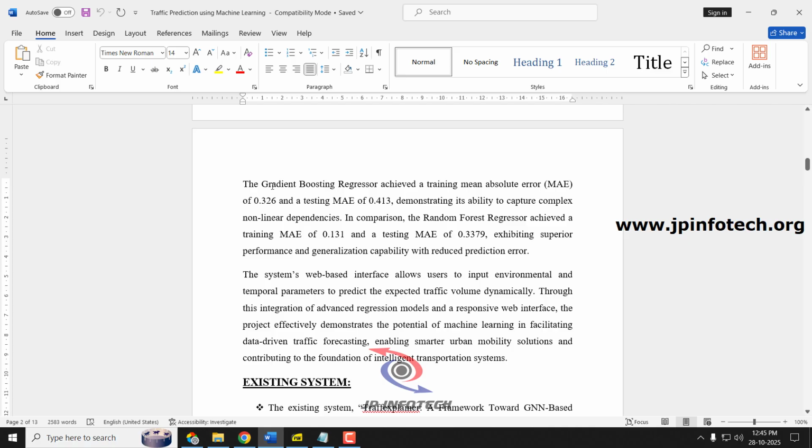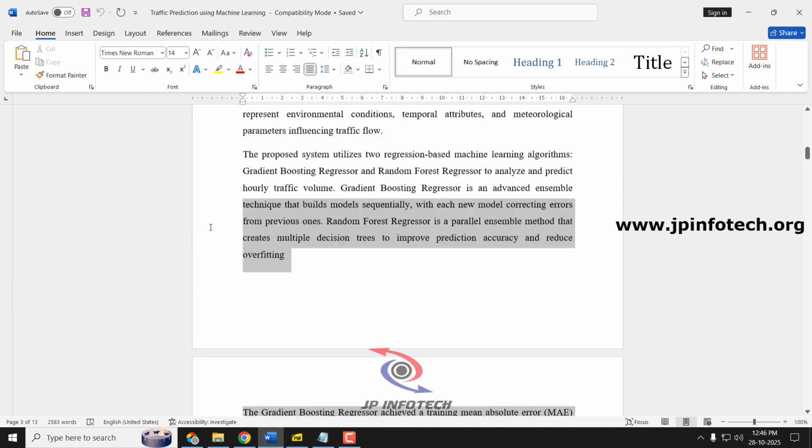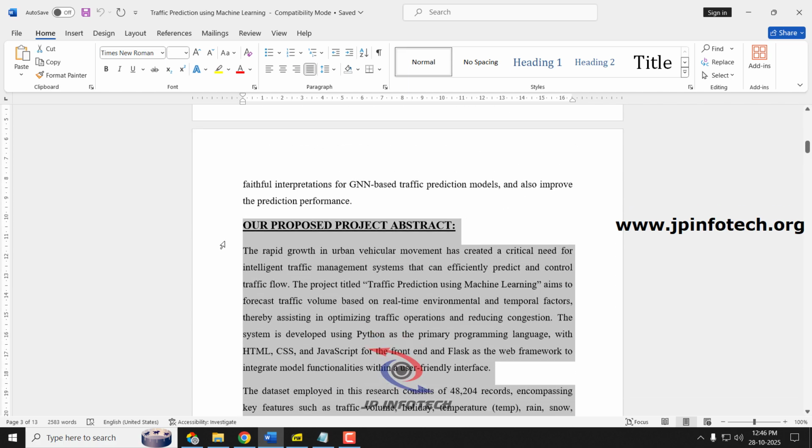As mentioned, with the gradient boosting regressor we have achieved a training mean absolute error, MAE, of 0.326 and a testing MAE of 0.413. With the random forest regressor, we have achieved a training MAE of 0.131 and a testing MAE of 0.3379. Overall, the proposed system is a web-based interface that allows users to input environmental and temporal features to predict the expected traffic volume dynamically. All these details are mentioned in our proposed system project abstract.